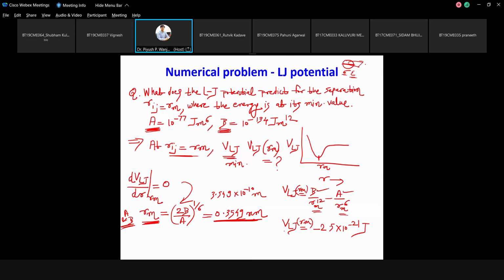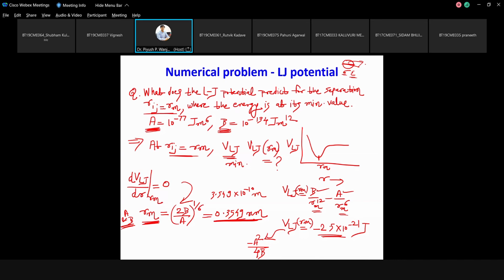What is the formula for V of Lj in terms of A and B? Now this value is correct, but in terms of A and B also, what will V of Lj at Rm become? Minus A square by 4B. This will be useful later on. So this particular value answers the question: what does the Lennard-Jones potential predict for the separation Rij equal to Rm?